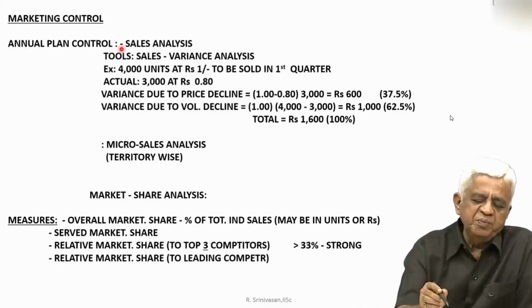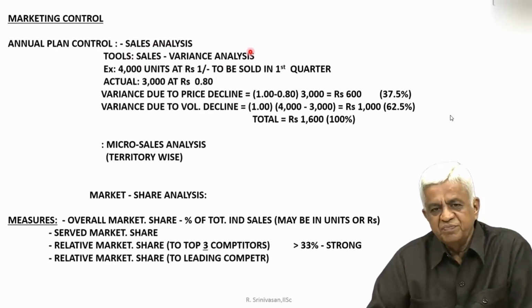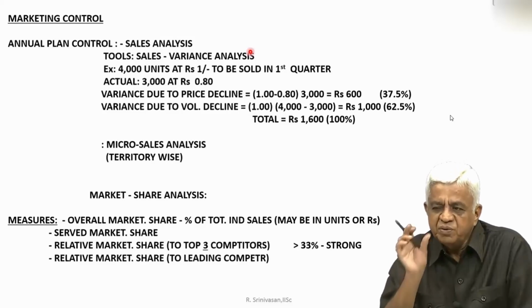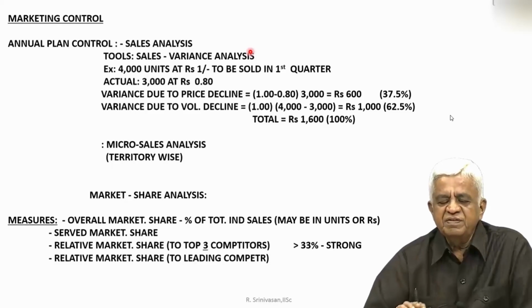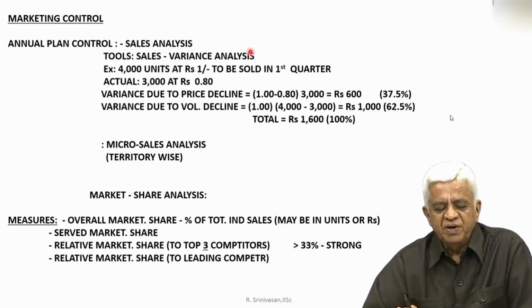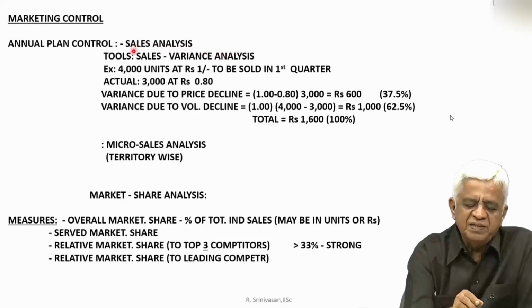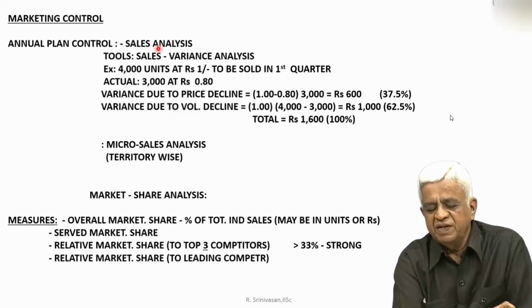I am going to make use of the tool sales variance analysis. So, you may say, I would like to look at the annual plan through the prism of sales. So, this prism of sales I am going to control. How do I control? I will make use of this tool sales variance analysis. What is the sales variance analysis?